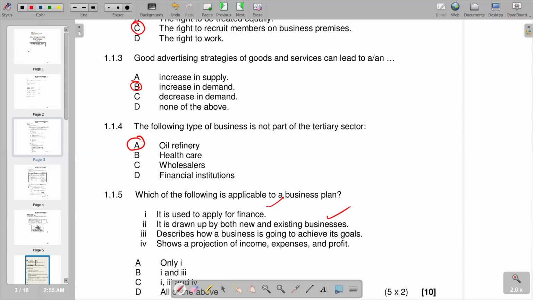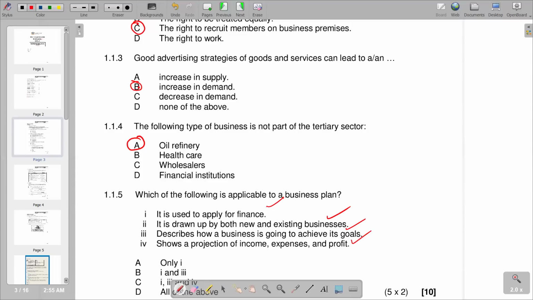Then we go to number 3, describe how a business is going to achieve its goals. It also describes how it is going to achieve its goals. So this one is profits, which is very correct. Remember, in the business plan, we've got the financial projections section where you anticipate the future expenses and the revenue that are not yet experienced in the business. So basically, this also becomes correct.